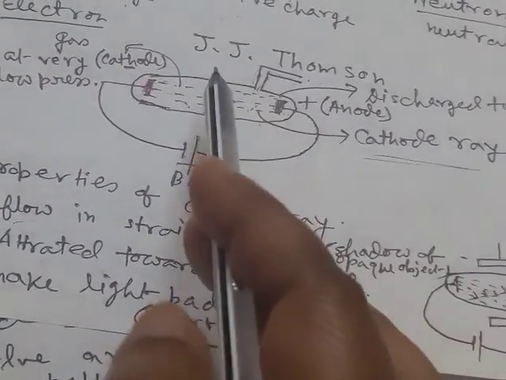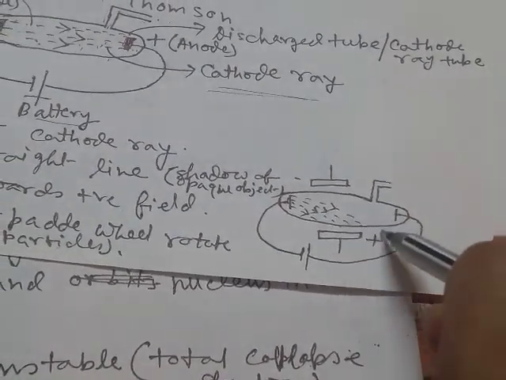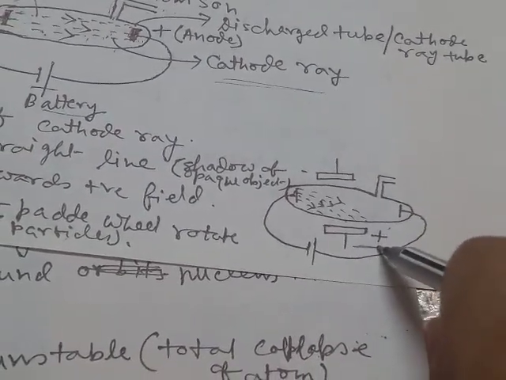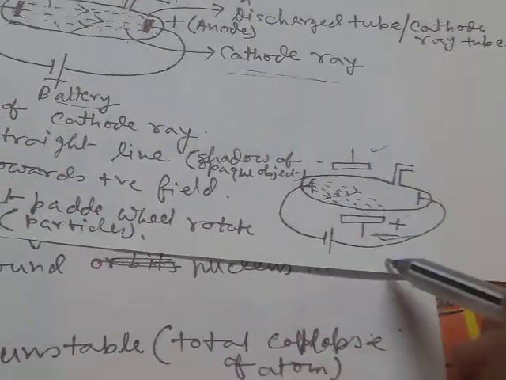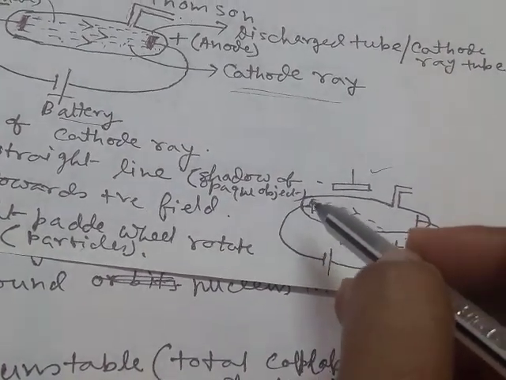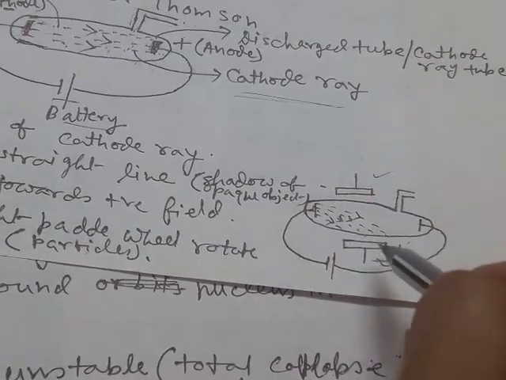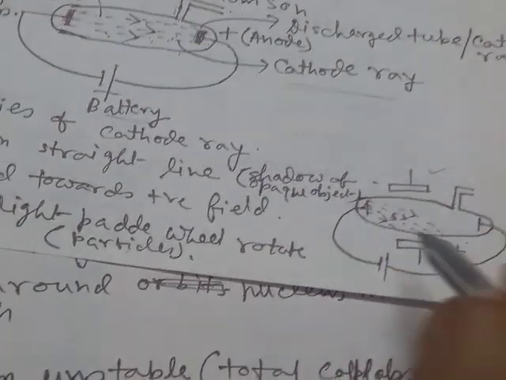And if two opposite fields are placed at the two sides of this discharge tube, say this is positive electric field and this is negative electric field, then it will be observed that there will be deviation of the path of the rays.